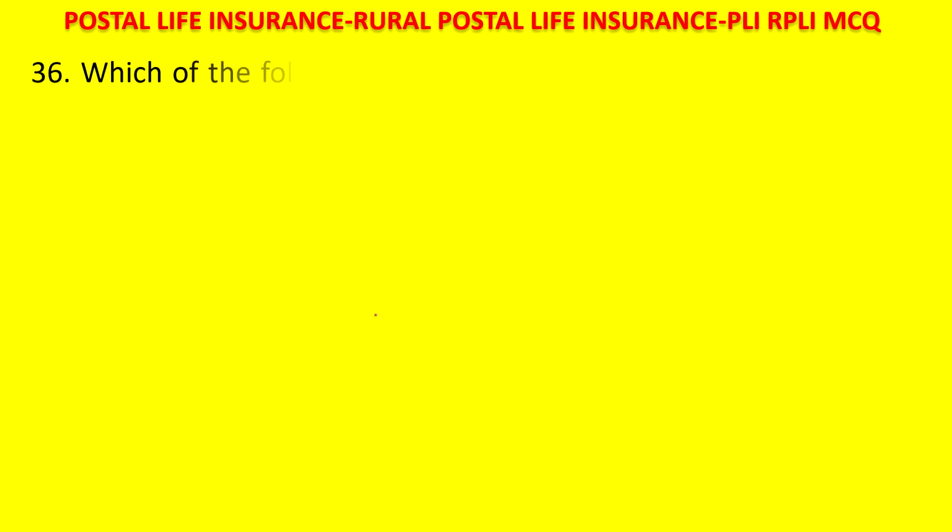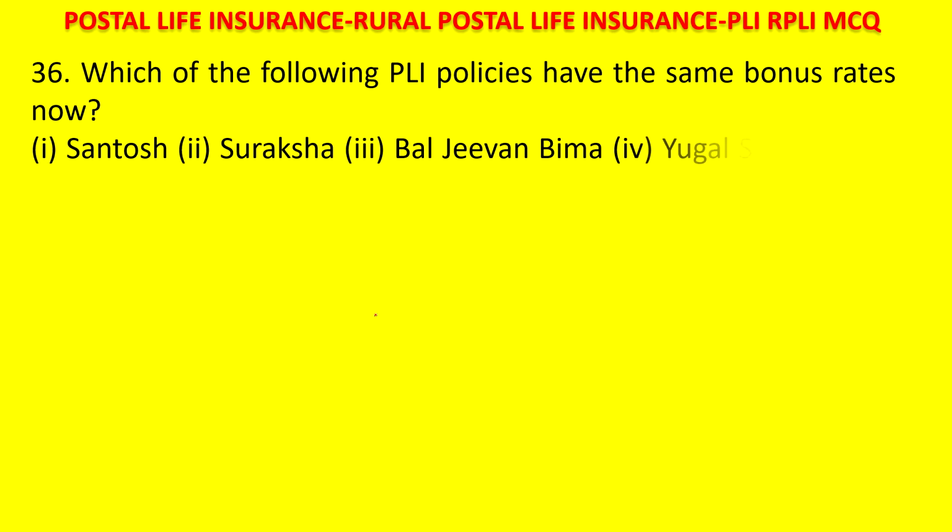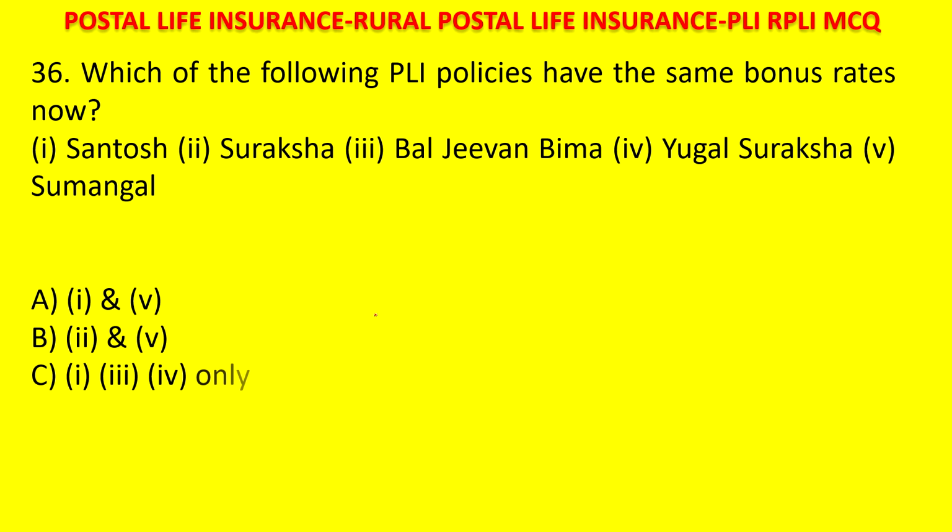Next question. Which of the following PLI policies have the same bonus rates as of now? 1. Santosh, 2. Suraksha, 3. Baljivan Bima, 4. Yugal Suraksha, 5. Sumangal. A, 1 and 4. B, 2 and 4. C, 1, 2 and 4. D, none of these. Your time starts now. The answer is 1, 3 and 4, that is Santosh, Baljivan Bima and Yugal Suraksha. These three will always have the endowment bonus rates.